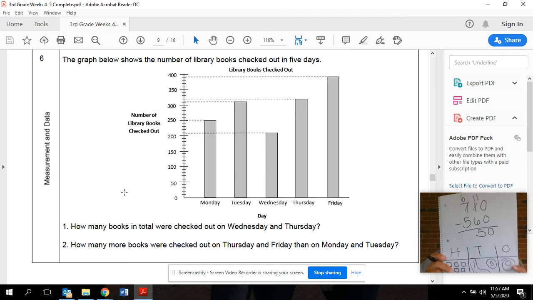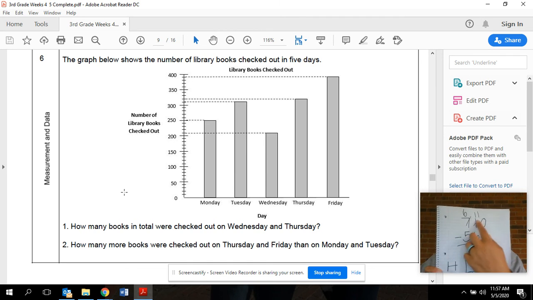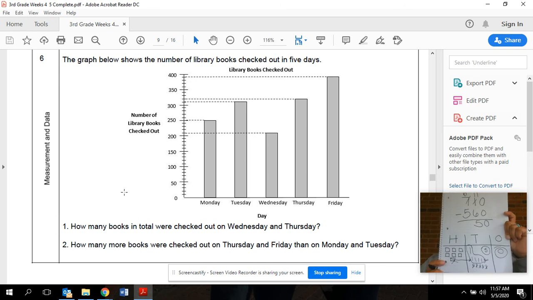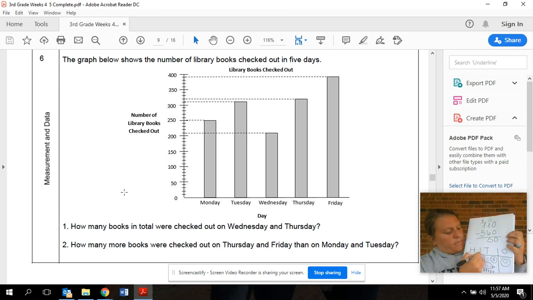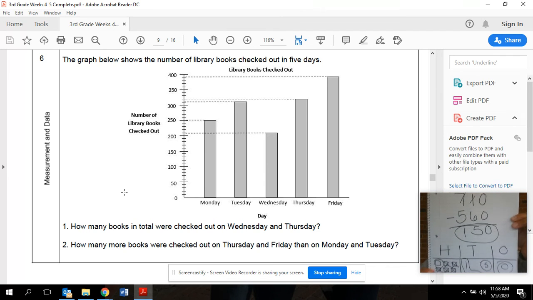Okay, now I'm left with my hundreds. I have 6 minus 5. Now, most of you can solve this in your head, but again, I'm going to walk you through it. So I'm going to take away 5 of my hundreds. 1, 2, 3, 4, 5, and I'm left with 100, right? So I know 6 minus 5 is 100. So my answer should be 150.